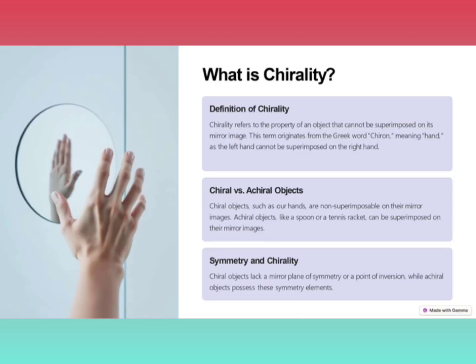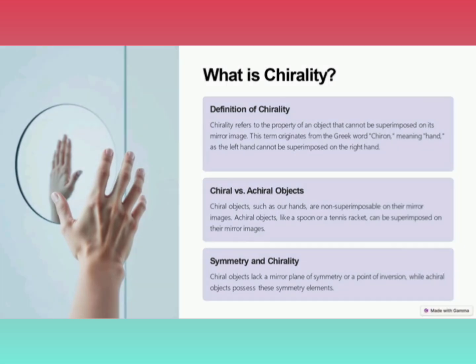Now, what are achiral objects? On the other hand, objects which are easily superimposable on each other, for example a spoon or a tennis racket or a bat, which can form a superimposable image on each other, are said to be achiral objects. Chiral molecules and their mirror images are a kind of stereoisomers called enantiomers. Already we have seen what an enantiomer is in the previous podcast.